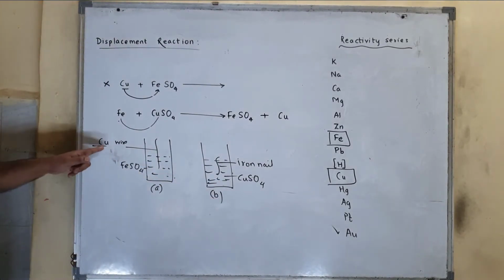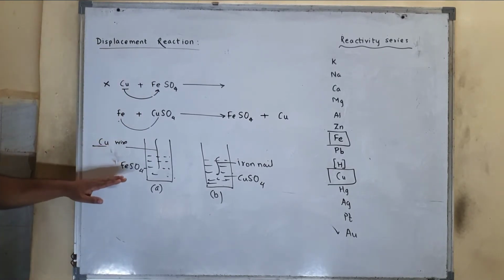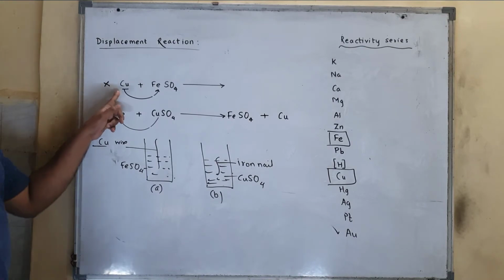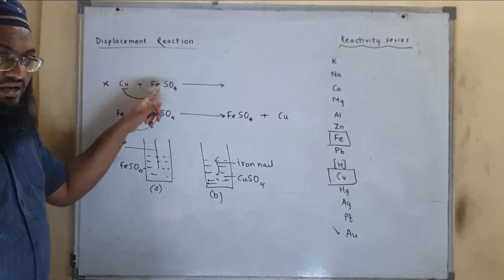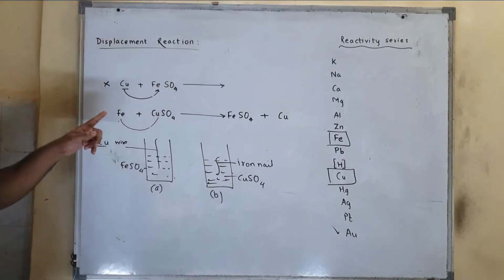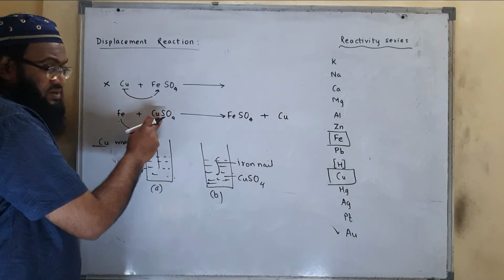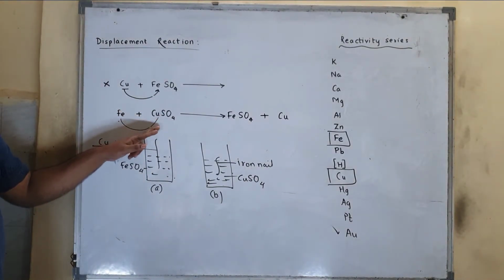Here in this case, copper plus FeSO4, the reaction will not take place. Why? Because copper is less reactive than iron. It cannot displace iron. Whereas in this one, iron nail plus copper sulfate, iron can displace copper. Why? Because iron is more reactive than copper.